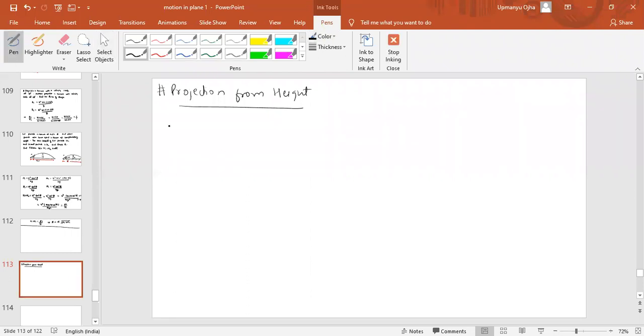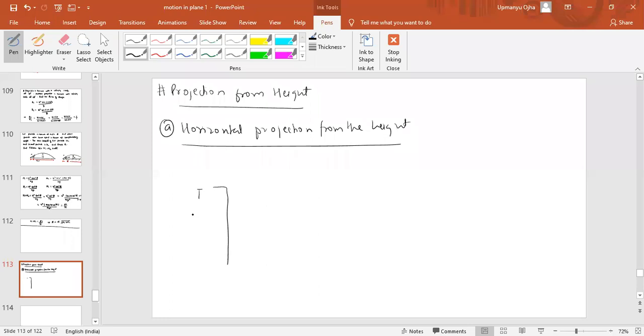First is horizontal projection from the height. Let us suppose a building is there of height h. Now from this building, we are projecting the ball horizontally with the velocity u. Did you understand this? We are projecting the ball from a certain height h horizontally.